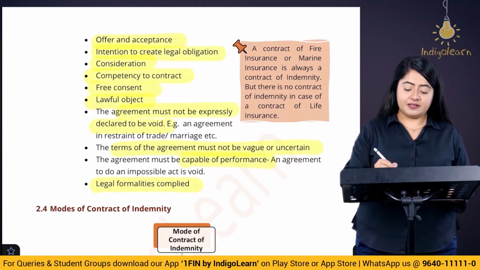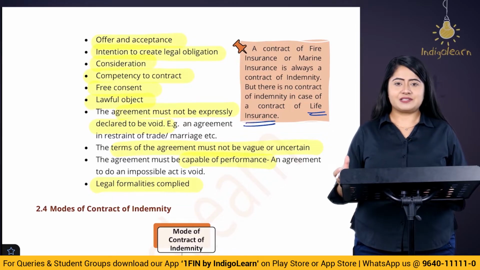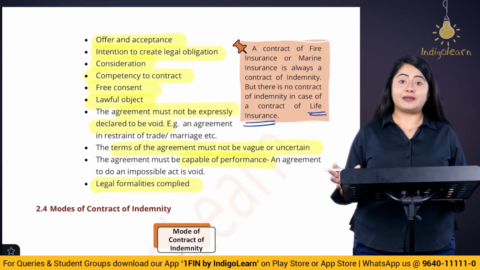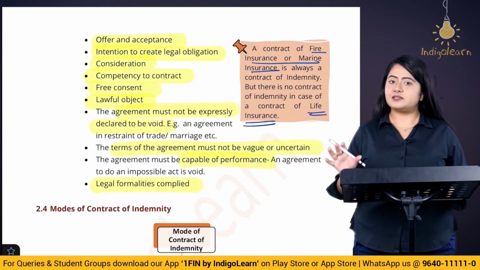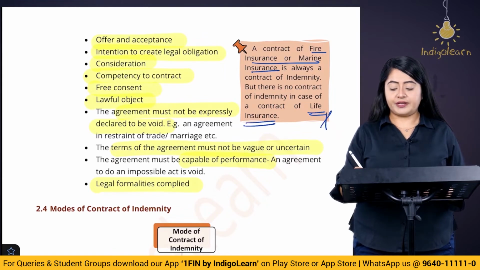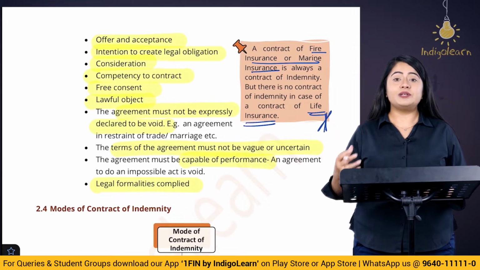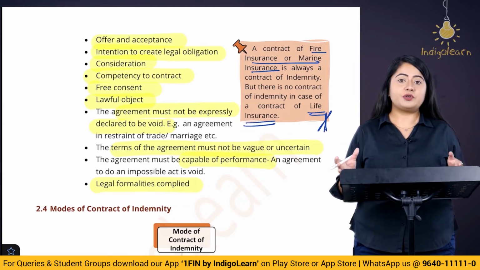Now please tell me whether life insurance can be considered as a contract of indemnity or not. We have discussed that insurance contract is a contract of indemnity. So in that case, fire insurance, marine insurance, all those will be considered as contract of indemnity. But life insurance contract is not a contract of indemnity. Why? Because here human life is involved, right? If somebody dies, then that loss cannot be compensated in any form, right? So therefore, it is not going to be considered as a contract of indemnity.